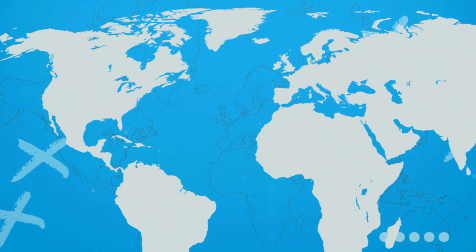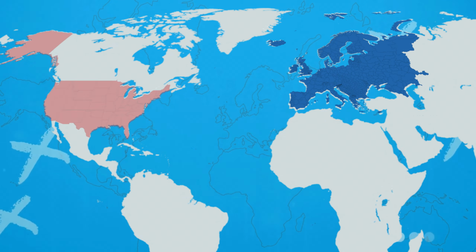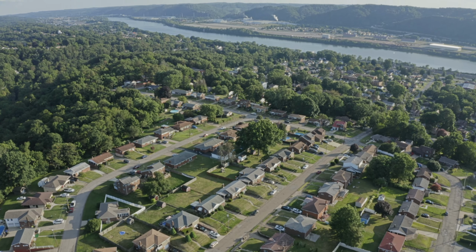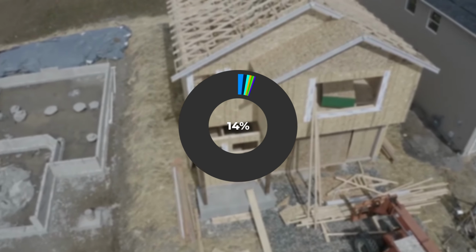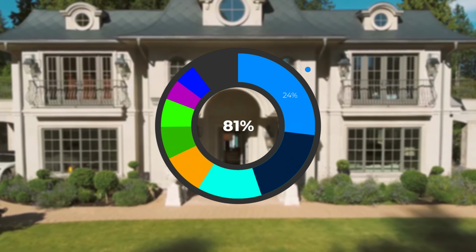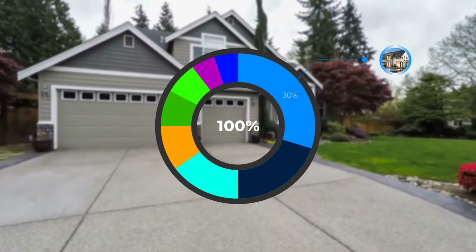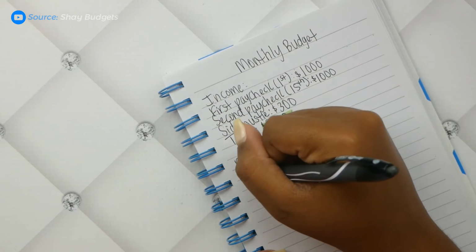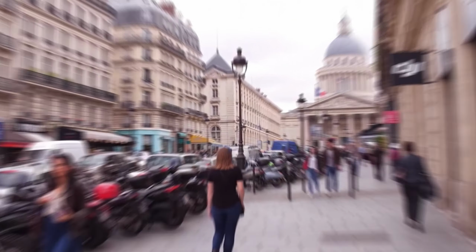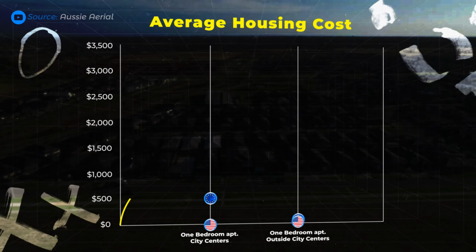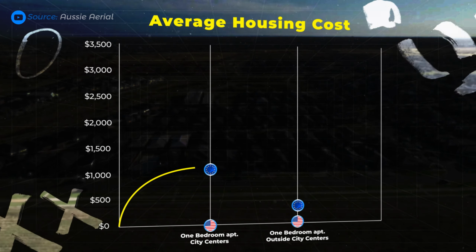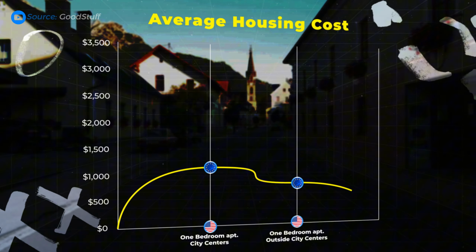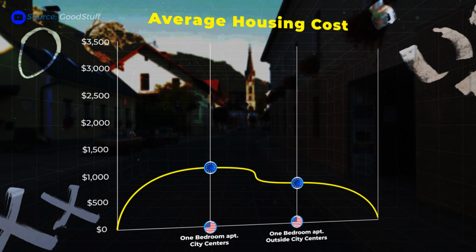When comparing housing costs between the Euro area and the US, it's essential to consider overall averages rather than specific cities to get a comprehensive understanding. Housing is typically the largest monthly expense for individuals and families, and high housing costs can actually consume a significant portion of income, affecting overall affordability and quality of life. In the Euro area, the average rent for a 1-bedroom apartment in city centers is around 1,000 euros per month. But if you go outside the city center, it drops to approximately 750 euros a month.